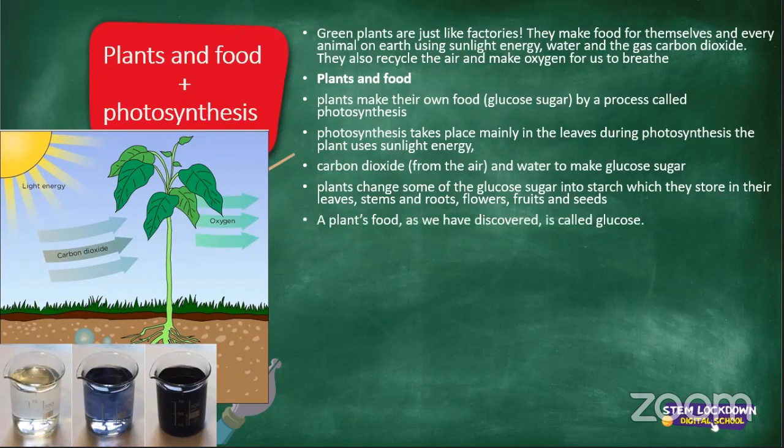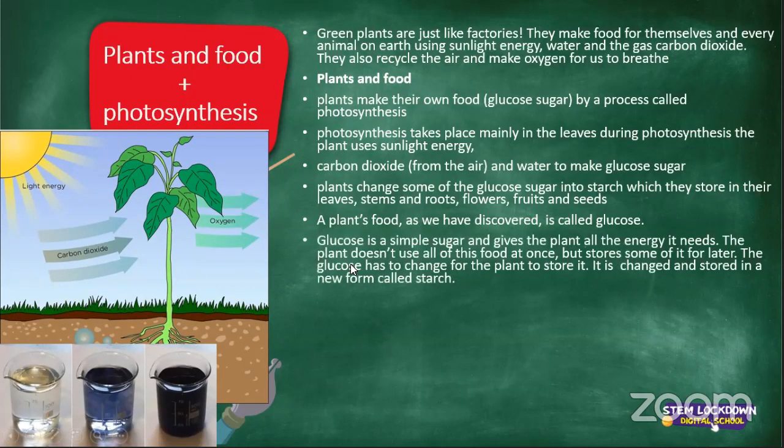A plant's food, as we have discovered, is called glucose. So that's what it is. Glucose, also known as sugar, that is a plant's food. Now, glucose is a simple sugar that gives the plant all the energy it needs. The plant doesn't use all of this food at once, but it stores it for later. The glucose has to change for the plant to store it. It is changed and stored in a new form called starch.